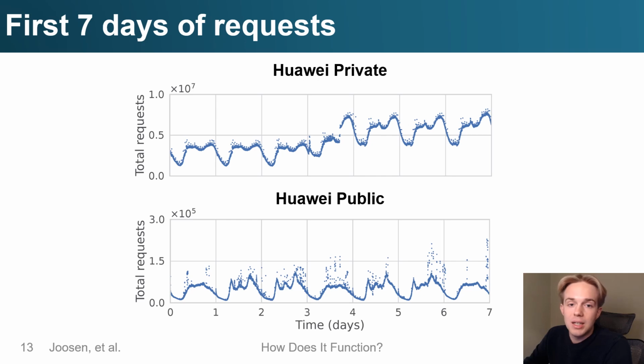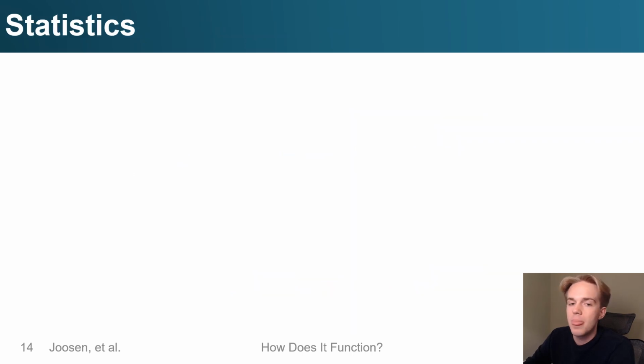Here are the sum of requests for all functions for the first 7 days in each of our 2 data sets. There are several clear patterns here, like periodicity and peaks, that I'll discuss in more detail later. Let us first look at the statistical characteristics of the metrics in our data sets.